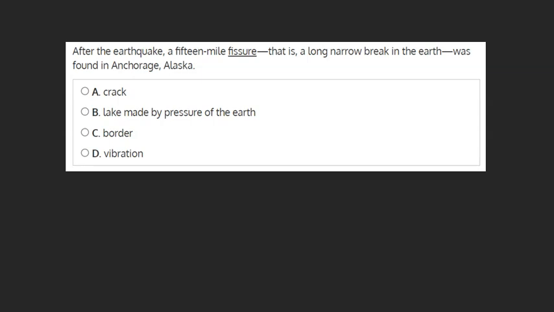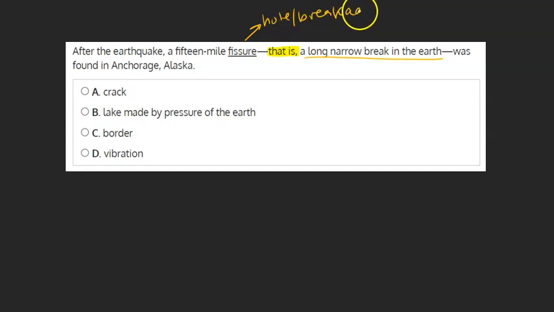Taking a look at our sentence, we can see that after the word fissure, there are the words "that is." These are signal words signaling to us that the sentence is going to show another way of expressing what a fissure is. In this case, a long, narrow break in the earth. From here we can understand that a fissure is a kind of hole or breakage.